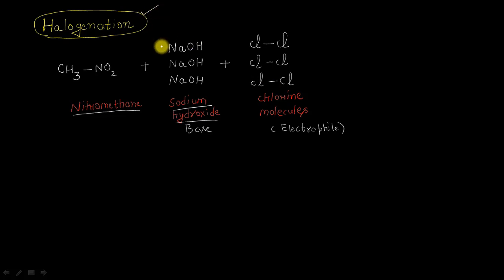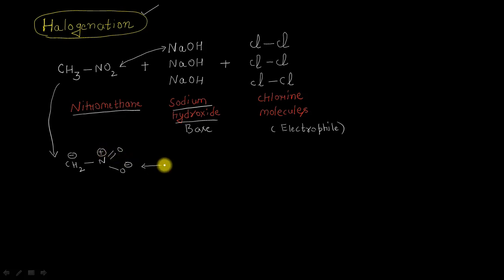When the first molecule of sodium hydroxide reacts with the nitromethane, it will result in the formation of what? It will result in the formation of a carbanion, something like this. CH2 with a negative sign, single bond, the nitro group here, oxygen negative, and a positive sign.